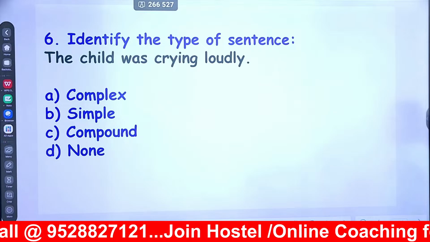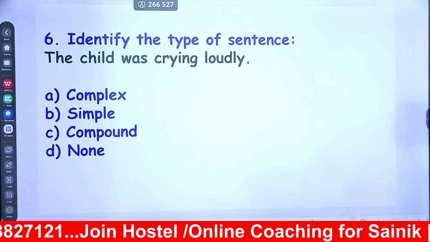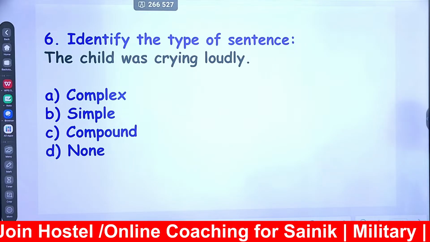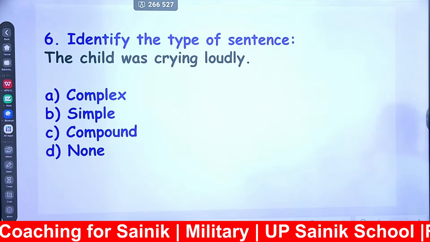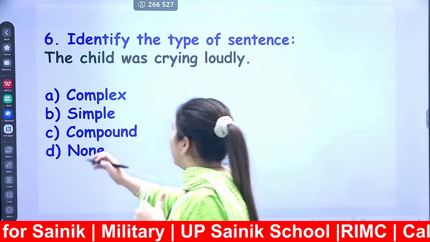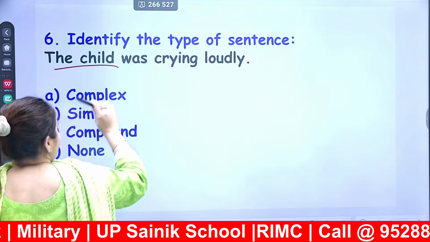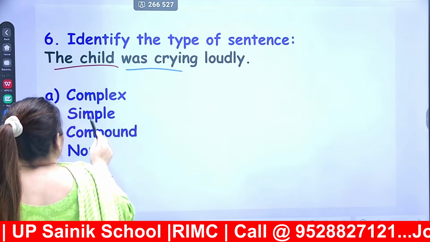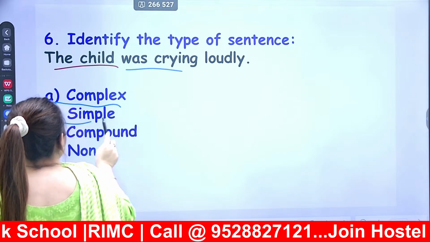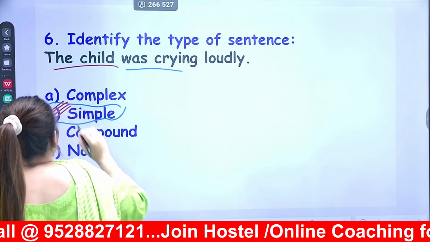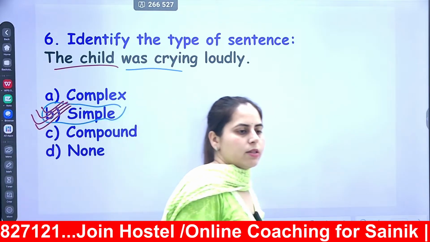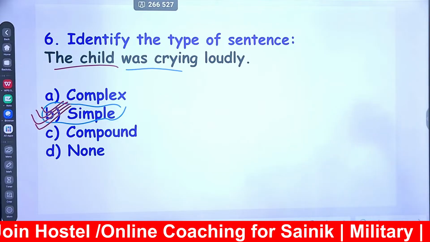Identify the type of sentence. The child was crying loudly. We are having one subject, we are having one verb. So my answer will be simple. The right answer of this question is, it will be a simple sentence. Clear? This is my simple sentence.